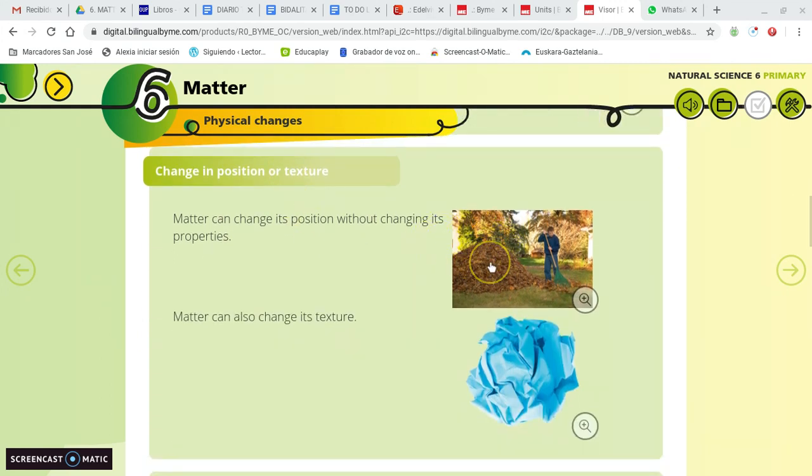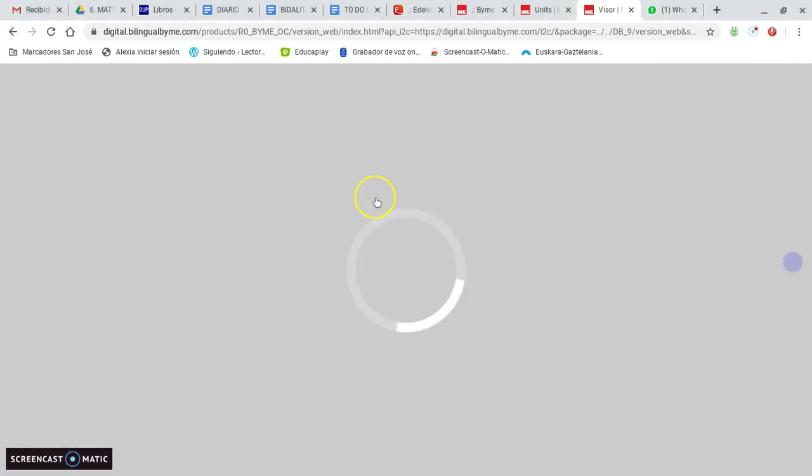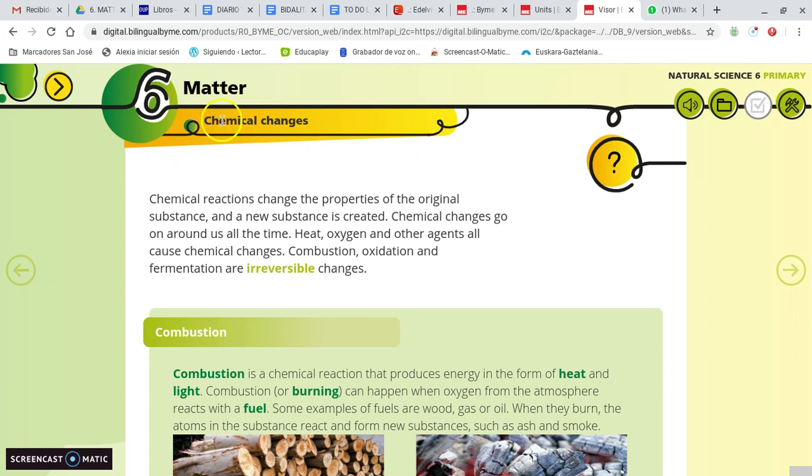The leaves don't change, they are still leaves when we change the position, and the paper is still paper with the same properties when we change the texture. But today we are going to talk about another type of change: chemical changes. This is totally different. There are lots of differences between physical and chemical changes.